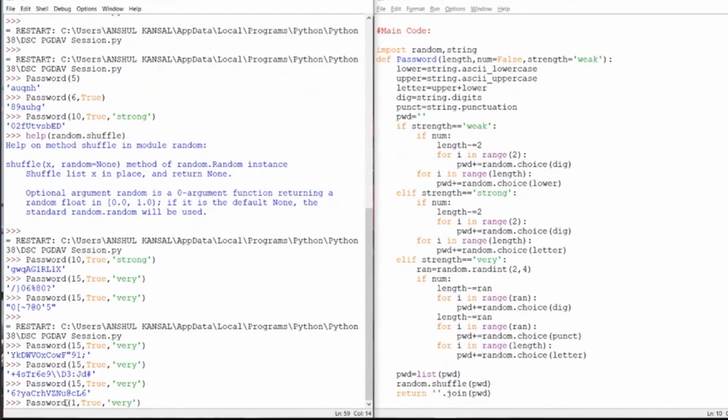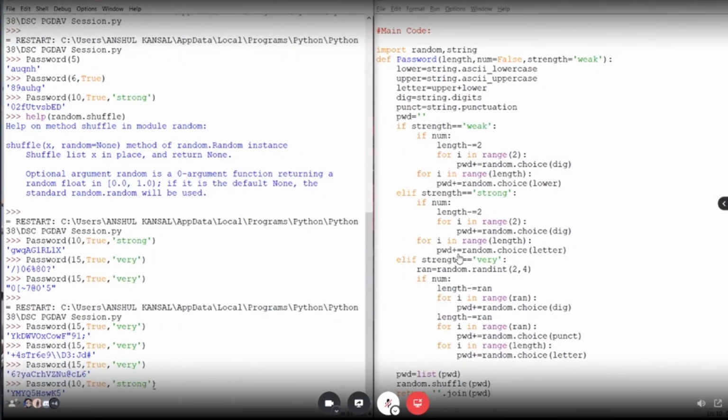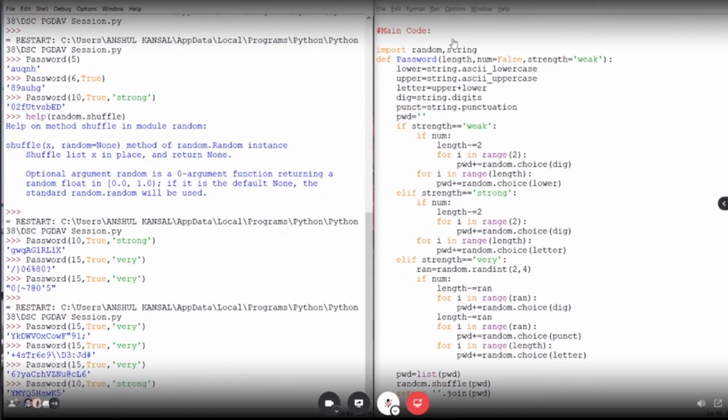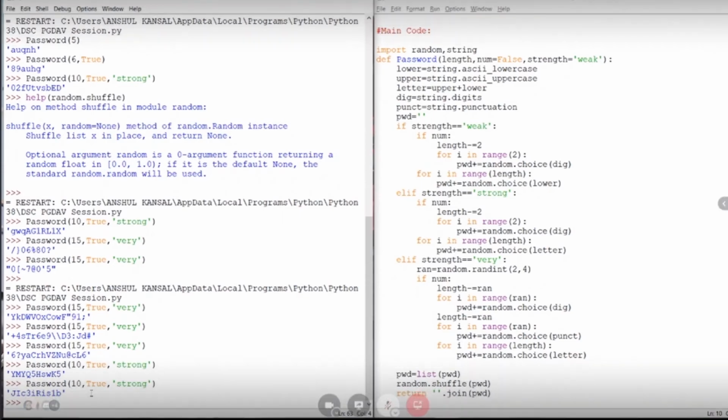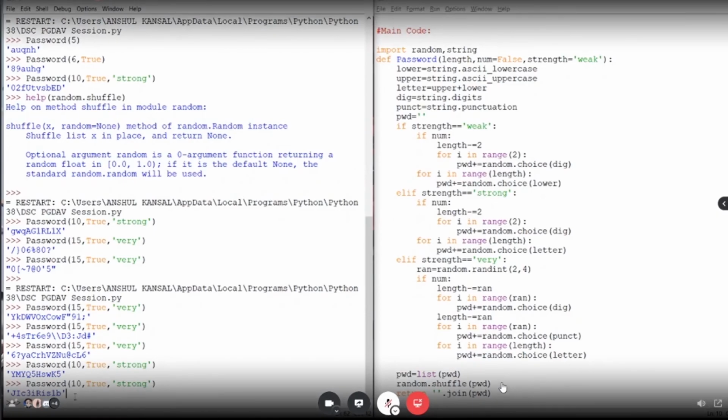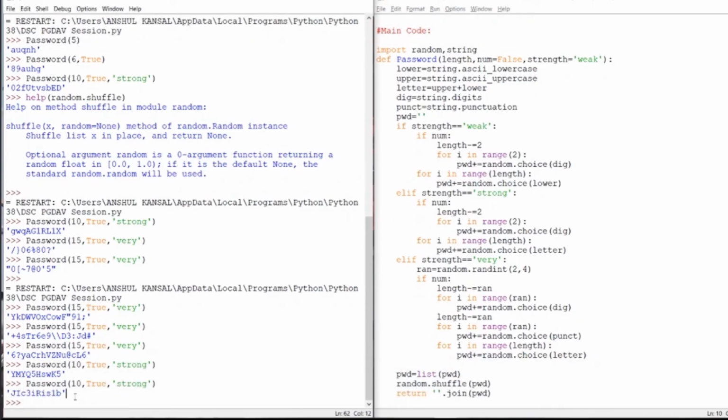This time let's create a weak password. Okay, then run it again. These two passwords are totally different. There is no similarity between the two passwords which you get, and I don't think that if you run it for 10 or 20 times, you will get similar passwords or something like that.